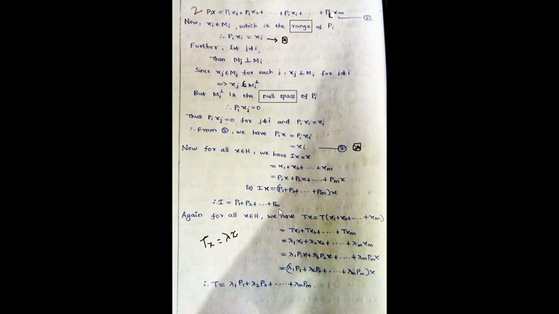Now you can consider Tx equal to T of x, where already you know that x is x1 plus x2 etc. plus xn. Just multiply inside, and you know that Tx equal to lambda x, so lambda 1 x1, lambda 2 x2 etc. lambda n xn. And again using this result, xi is equal to Pi x, so x1 equal to P1 x, x2 equal to P2 x etc. Now you can take x outside, so that you will get T equal to lambda 1 P1 plus lambda 2 P2 etc. plus lambda n Pn.